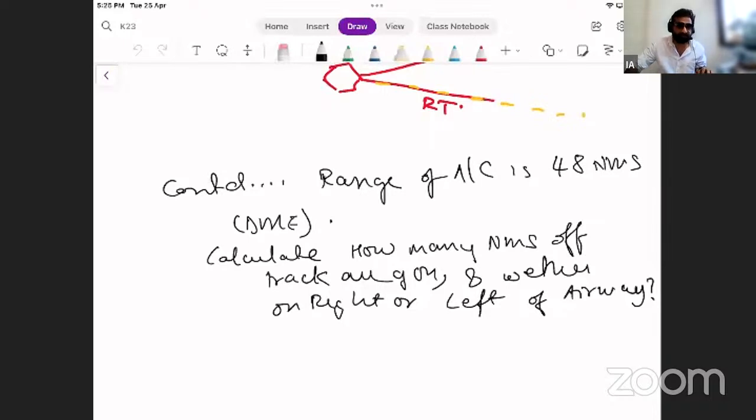5 degrees. Yes, 5 degrees, I have got that I am off my airway center line. Who can tell me what is the width of an airway? In how many nautical miles is the width of an airway? Entire airway, width of the airway. Come on, Chaitanya.